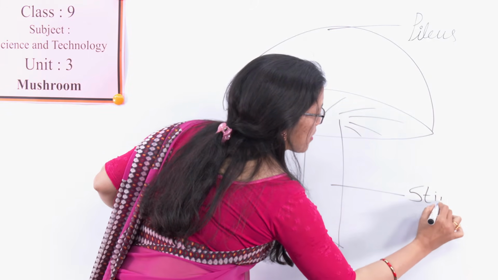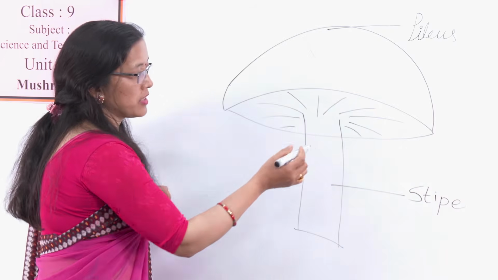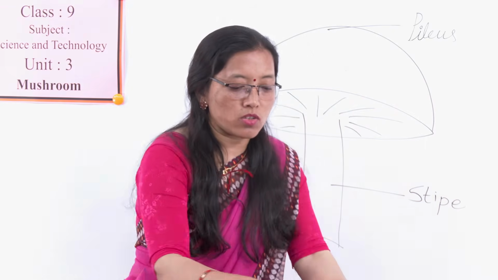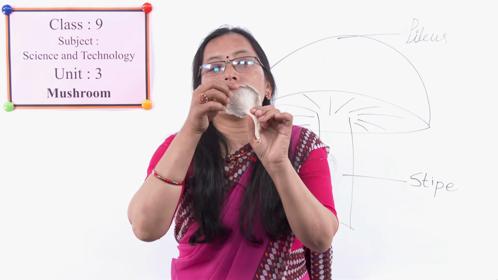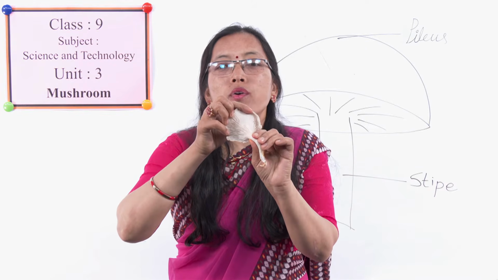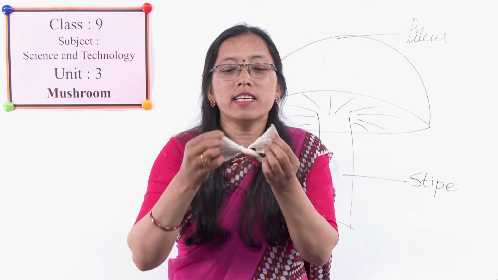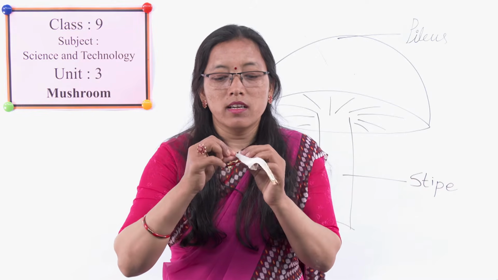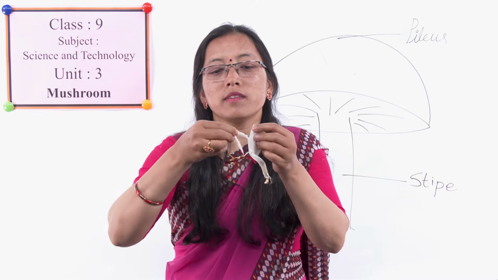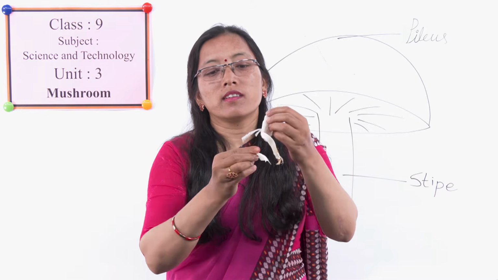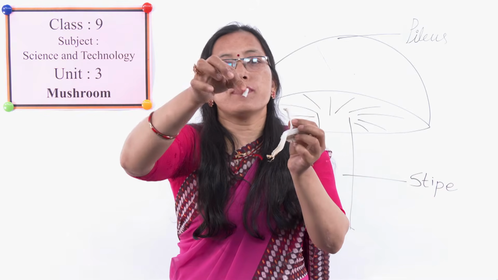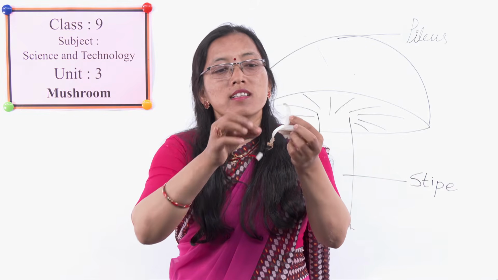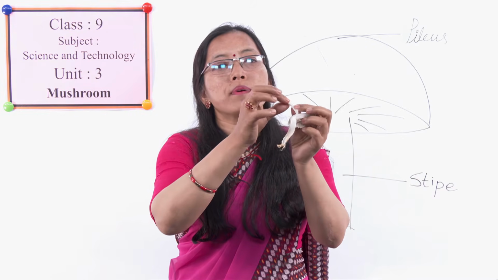This is called stipe, and the thin plate-like structures, just see under this pilus, if you observe here, what do you see? There are thin plate-like structures. See how thin these parts are, just like thin papers.